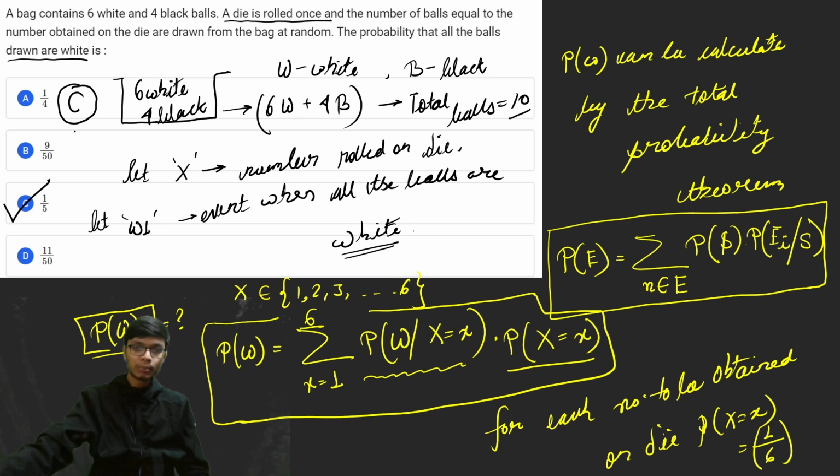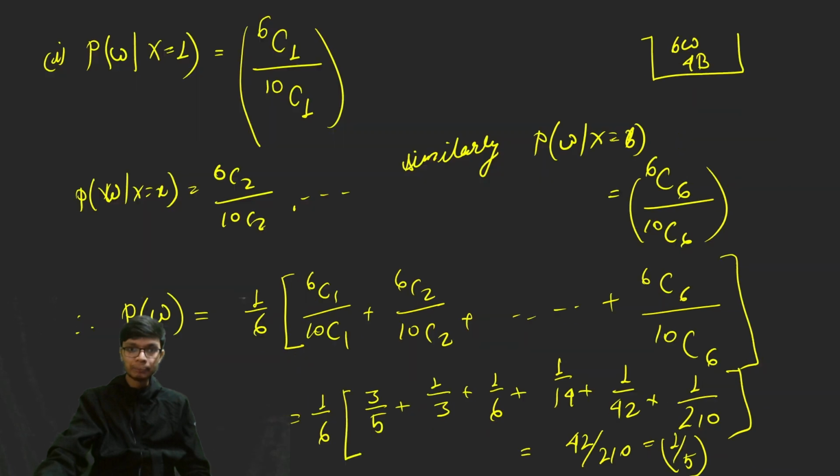I hope if you solved this problem before me, you got the answer as 1 by 5, that is option C. Definitely comment in the comment section how you solved this problem, and how much time you took to solve it. Otherwise, this is a fairly simple problem on the total probability theorem, which doesn't take much time. The only time required is the computation part. Comment about the answer that you got, and what your total score is after solving all the questions. All right, with this let us move to the next problem.